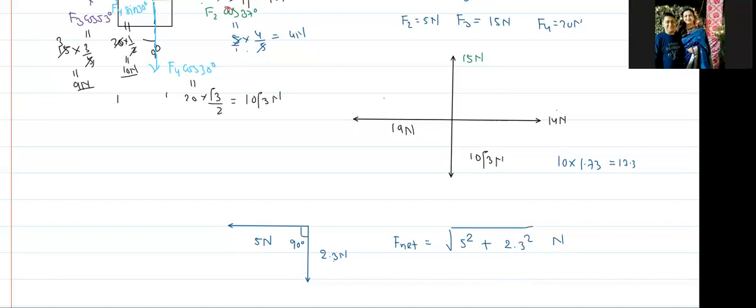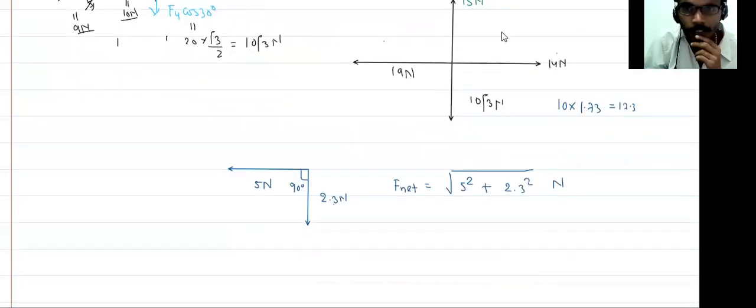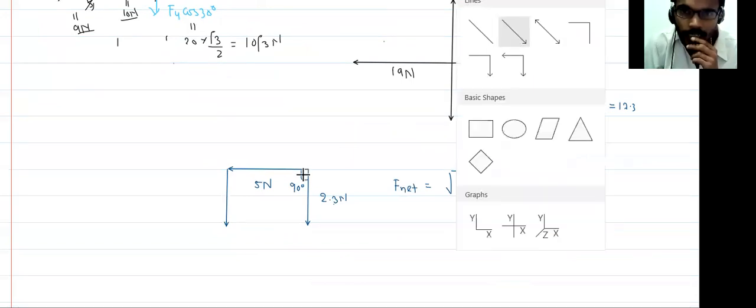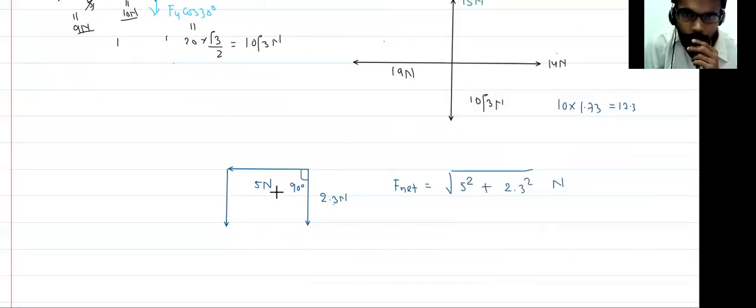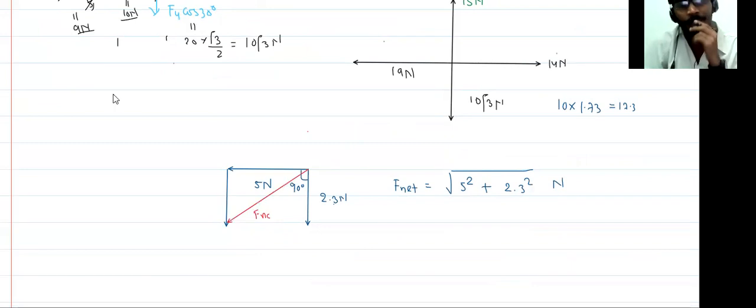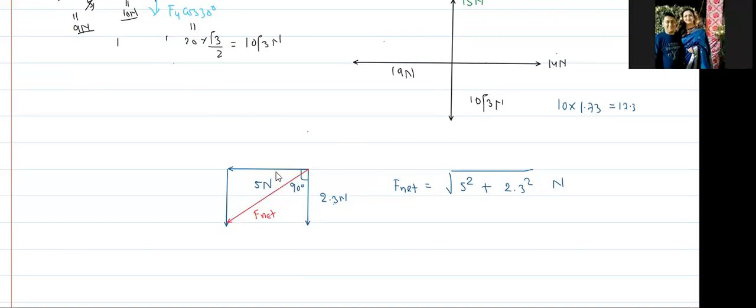How can you find the direction? You have to shift one vector parallelly and join tail to head. This is the net force, and it is not a typical question. If you follow the steps, then it is not typical. Just follow that step. So F net. So what is the angle?